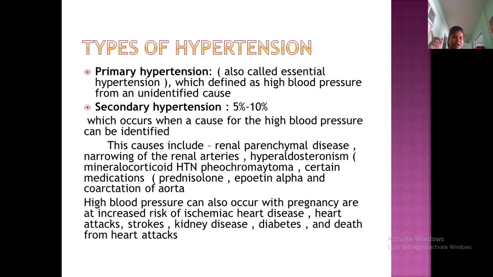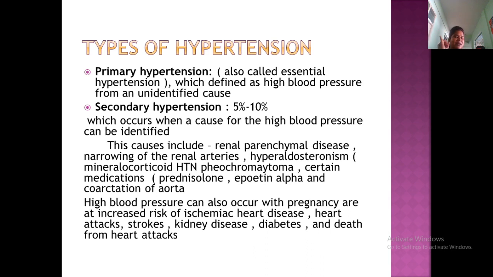Most probably this mechanism can be seen in the kidney. So if there are any changes in the kidney, it may lead to secondary hypertension.